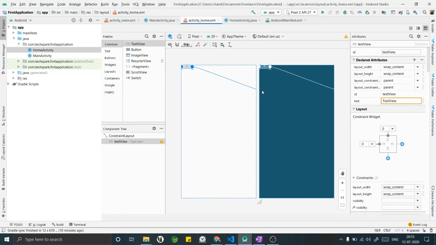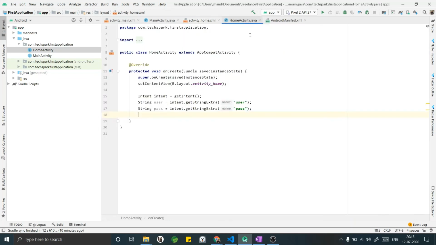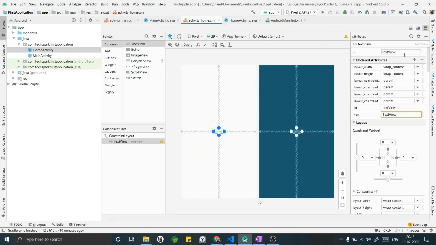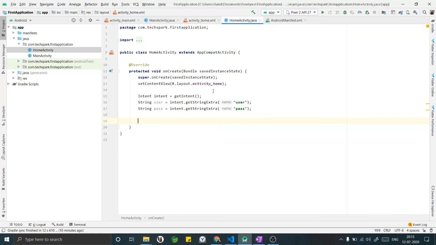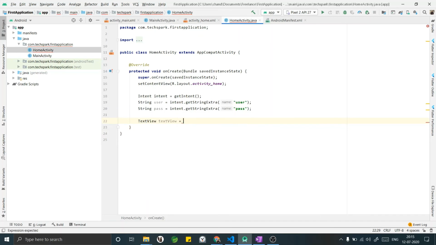Since we are in a constraint layout, we have to fix all the constraints, and let's go and see what the ID is. The ID is textview. TextView equals findViewById, R.id.textview.